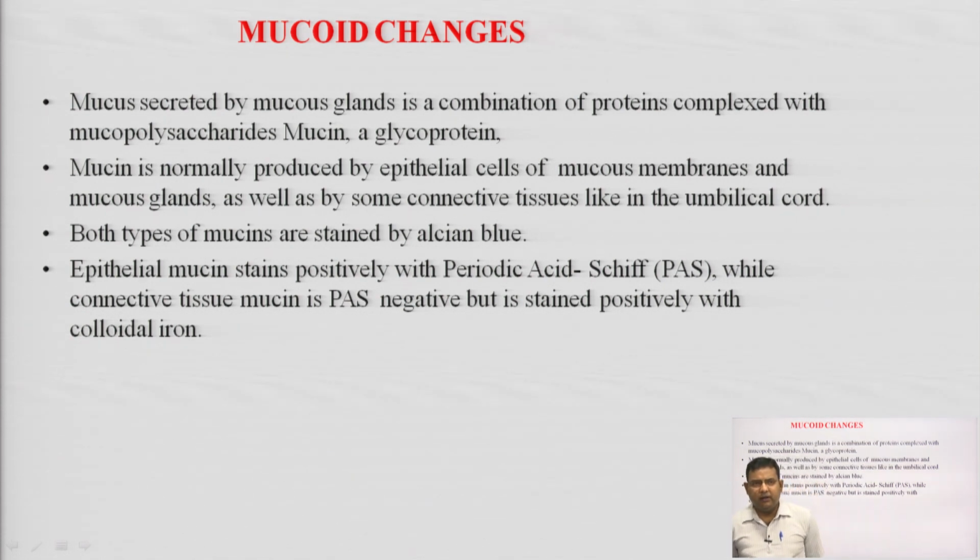So, we can stain this mucin to identify it under the microscope after staining with Alcian blue. Epithelial mucin stains positively with periodic acid Schiff, this is called PAS, while connective tissue mucin is PAS negative. PAS means periodic acid Schiff. Epithelial mucin is PAS positive, but connective tissue mucin is stained positively with colloidal iron.